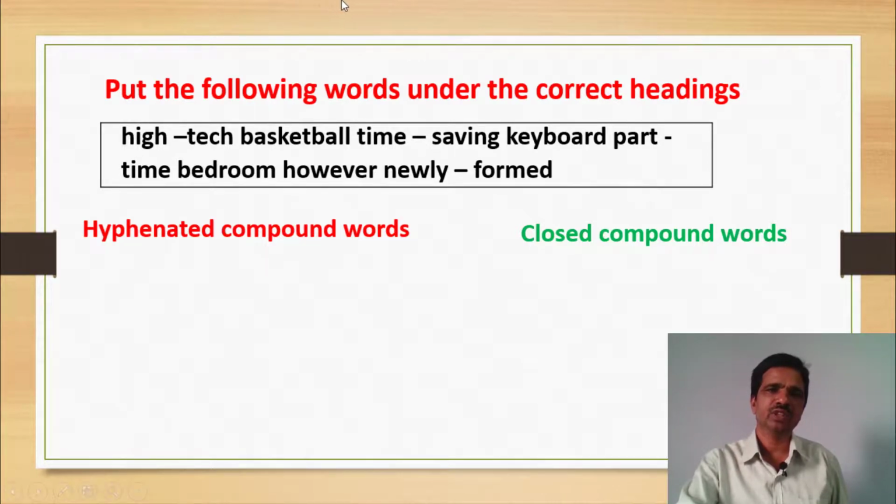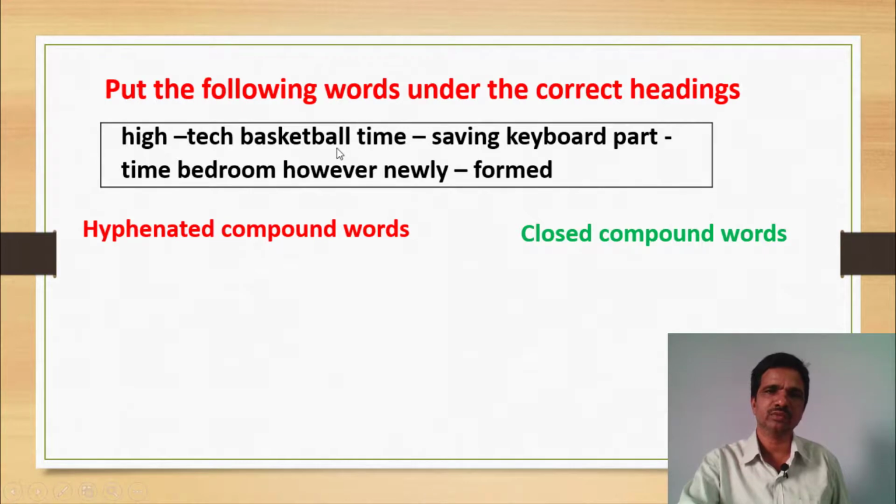High-tech. Here there is a hyphen. This is under the heading of hyphenated compound words. Time-saving. There is a hyphen. Part-time. There is a hyphen. Newly-formed. There is a hyphen. These 4 words are under the heading of hyphenated compound words. The rest of the words are closed compound words.